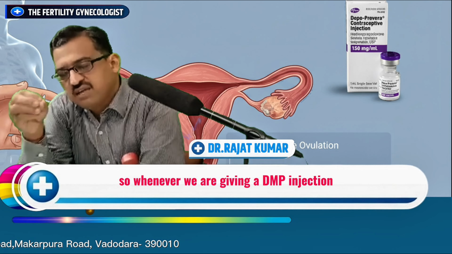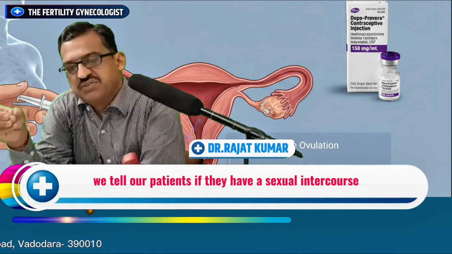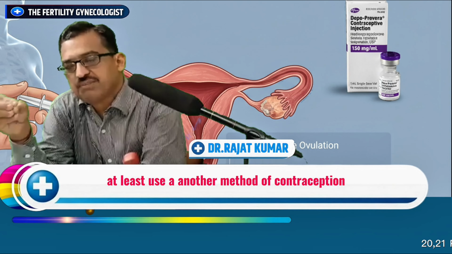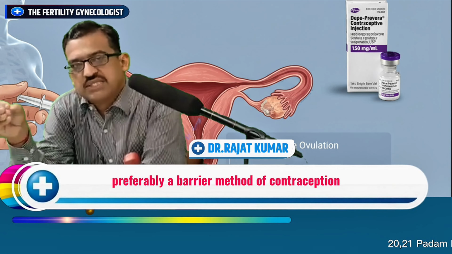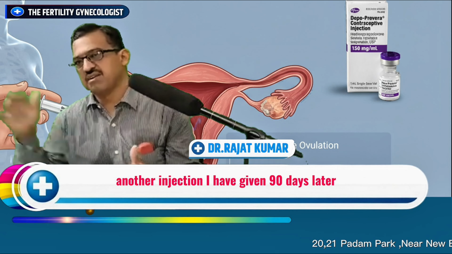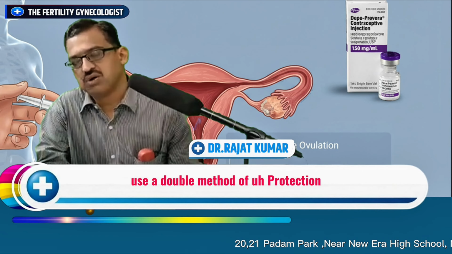So whenever we are giving a DMPA injection, especially for the first time, we tell our patients if they have sexual intercourse in the next 7 to 10 days, at least use another method of contraception, preferably a barrier method. If we are using DMPA continuously, say I have given one injection today, another injection I have given 90 days later, then there is no need to use a double method of protection.